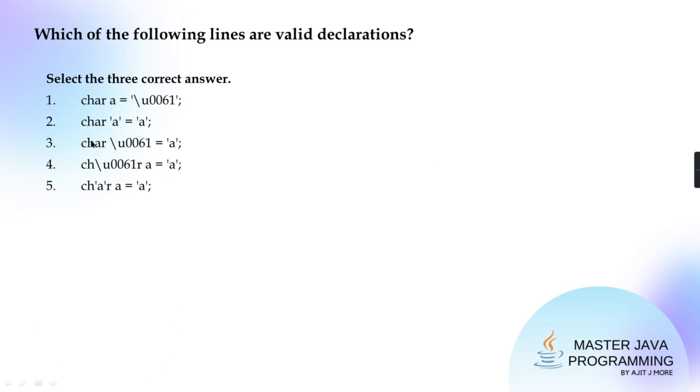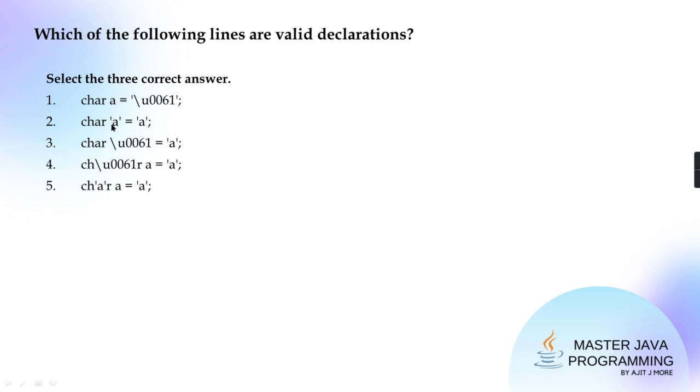So tell me, is it valid to write char a equal to, in single quotes, the Unicode for 97? That is legal. But the variable name you write, either write it in Unicode or write the letter. You cannot write single quotes like this. The value can be in single quotes, but the name of the variable cannot.